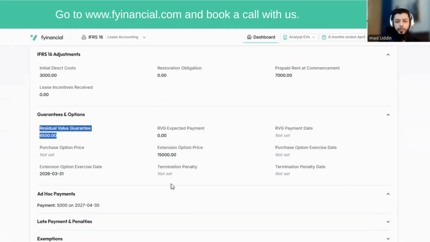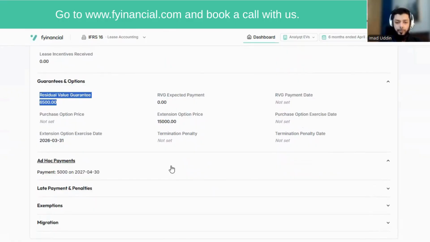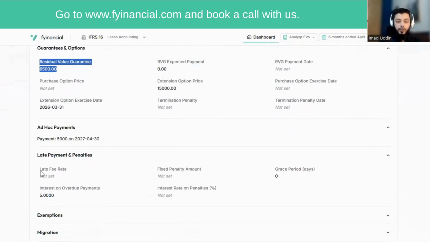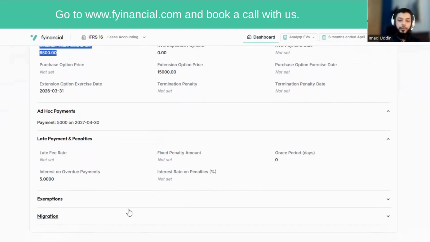Then we have ad hoc payments. So even if there are some random payments at random times, you can incorporate that into the lease liability as well, assuming that these are contractually predefined. And then there are late payment penalties and charges. This is again an optional or advanced feature. If your contract requires some late payment fee or some overdue interest on overdue payments, then that can also be incorporated here.